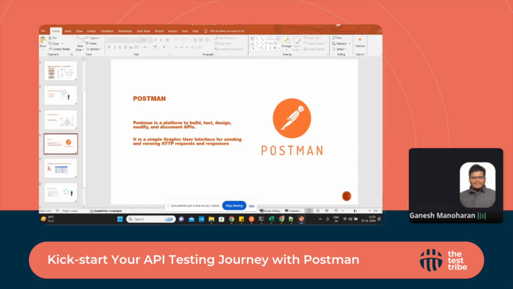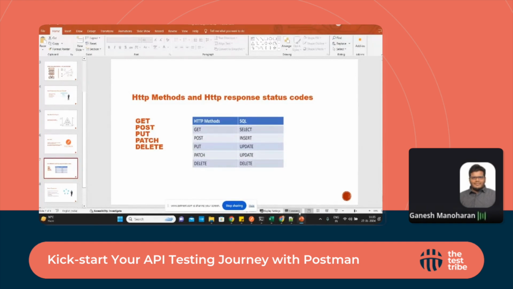And yes, so we'll talk more about HTTP methods, since it is REST API. So we need to talk about methods and all. Predominantly we use these HTTP methods: get, post, put, patch, and delete. In our demo we'll walk through the get and post methods today, and also we'll use put, patch, and delete.